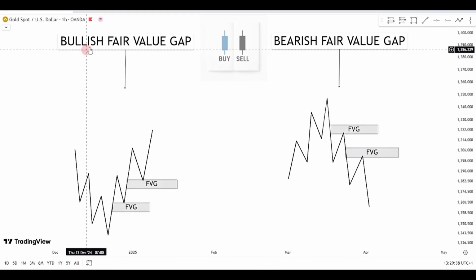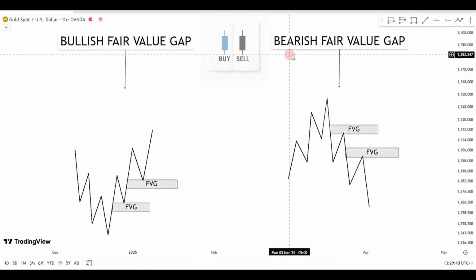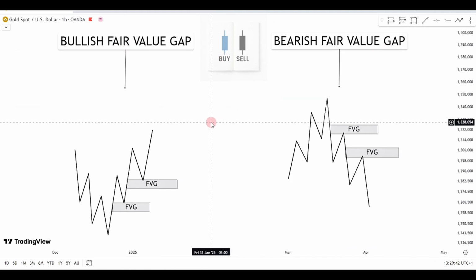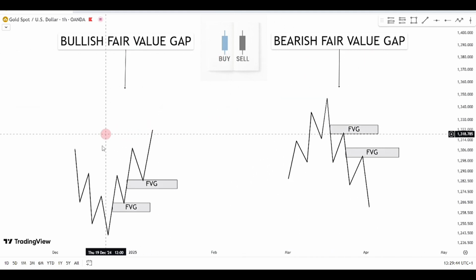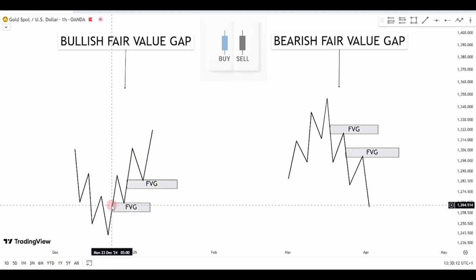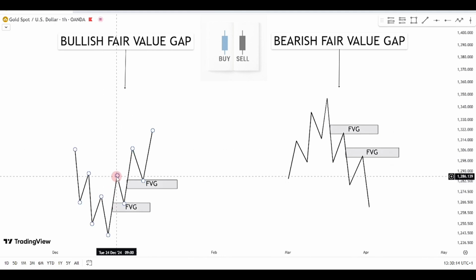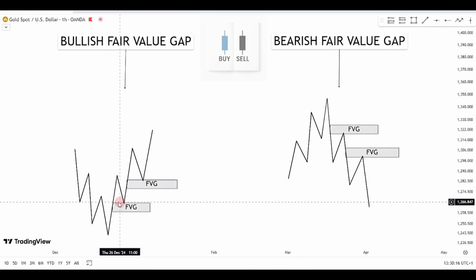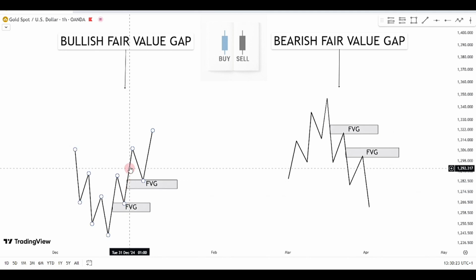We had a bullish fair value gap and we had a bearish fair value gap. Now, starting with the bullish fair value gap, price created a shift of structure at this point, breaking this level of consolidation. What we expect price to do is come back to that very imbalance, which is the fair value gap that was formed, expecting price to fill it up in order to keep pushing towards the direction. We also had another one at this point.